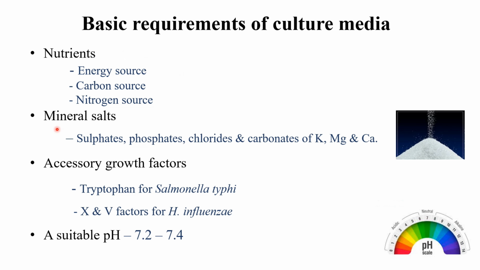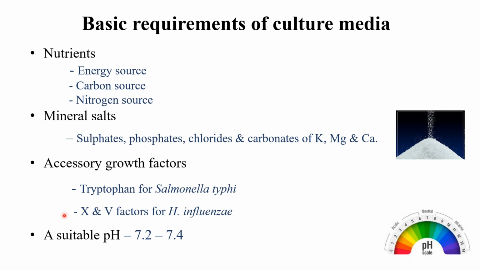The mineral salts are sulfate, phosphate, chloride, carbonate, sodium, magnesium, and calcium. The accessory growth factors we are adding extra for the growth of particular organisms. For example, in the case of Salmonella typhi, we are adding tryptophan into the culture media so that the Salmonella typhi can grow well in that particular media.